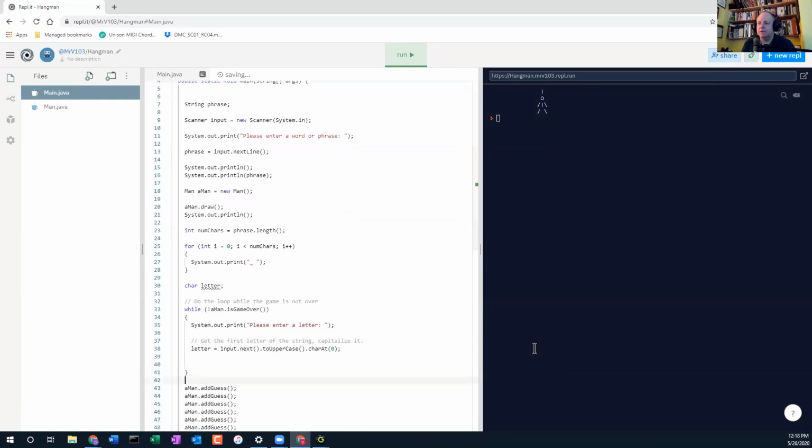Now, at this point, this is where we check to see if the letter is in the string, right? And we're going to add this later, but check if letter is in the phrase, I guess, or is a repeat. Say they've already made this guess. So you'd have to do some checking there. But say it's a wrong guess, we're going to assume that it's a wrong guess. So we need to keep track of all the letters they've used and print them out each time we refresh the screen.